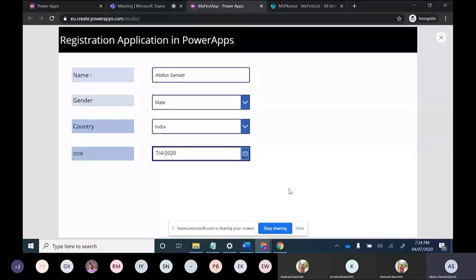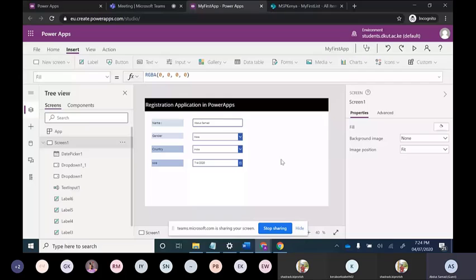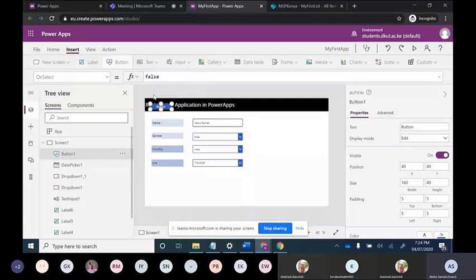Now we want to save this to our database, because if the application is over here and all the fields are mentioned over here, there is no use of this application. So we just want to save it. For that, we need one database, and the database we are using today is a SharePoint list. To save this, we will put one button over here, an insert button. So I have brought this button.